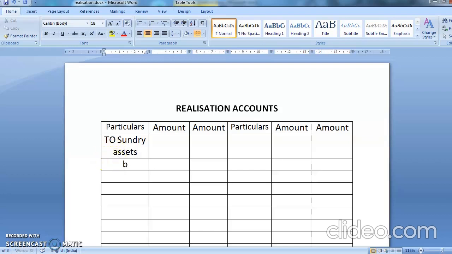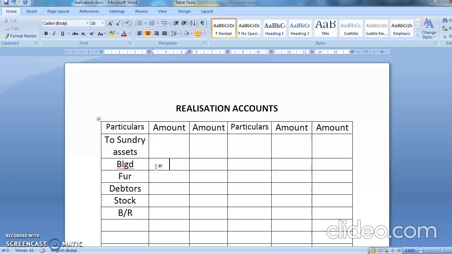The asset was building, furniture, debtors, stock, and bill receivable. Okay students, so first what are we doing? We are transferring all the assets to the realization account.